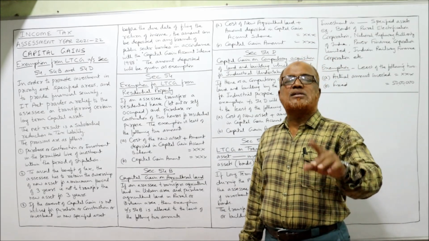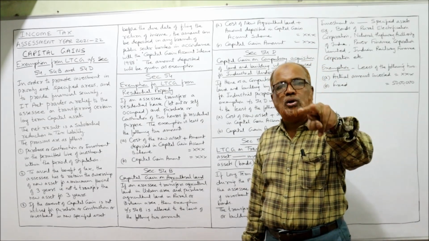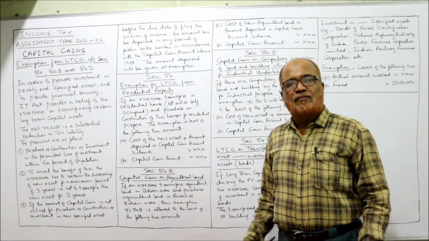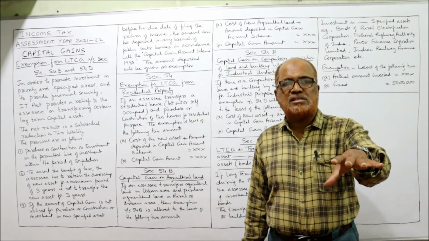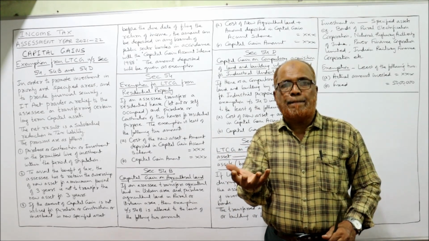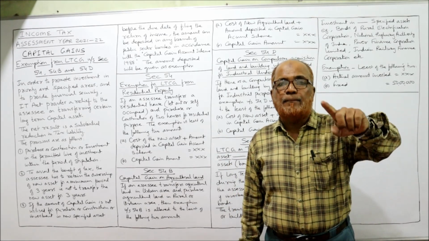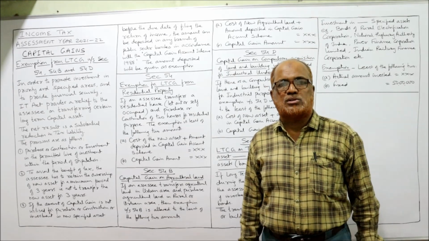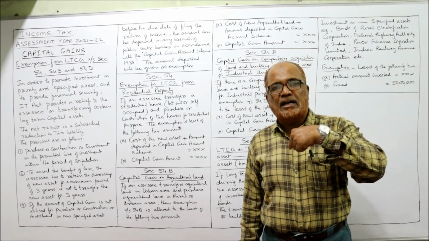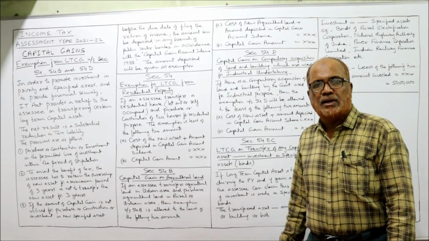The assessee can purchase either one house or two houses, right? For example, I have sold one residential property during the current previous year. I got the capital gain. Now from that capital gain, I am purchasing one more new house or two more new houses. Then I will get the exemption under section 54.